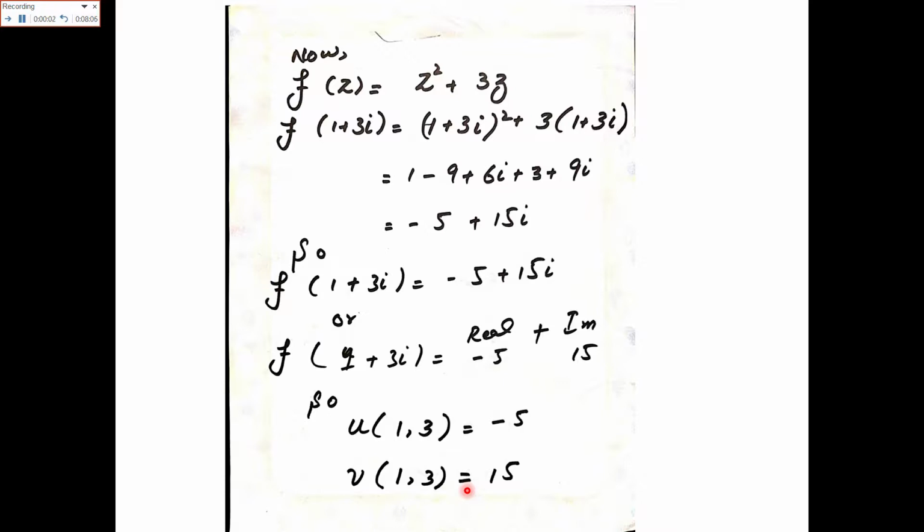Now the given question was, you have to evaluate the function at a specific value of the complex number, and that value was 1 plus 3 iota. In the given equation, in place of z, we will put 1 plus 3 iota. Again we will solve it to find the answer. Here the answer is minus 5 plus 15 iota. So we can say that the real part u of the function is minus 5 and the imaginary part v of the function is equal to 15. So this is how you can solve a complex function.